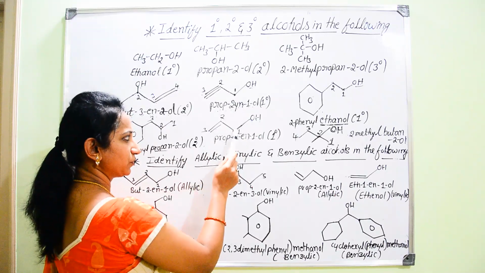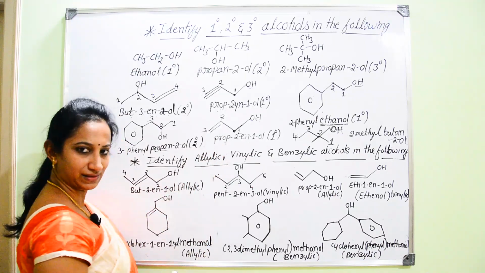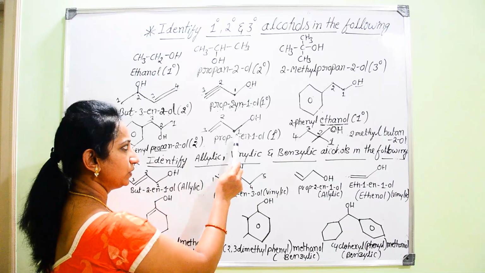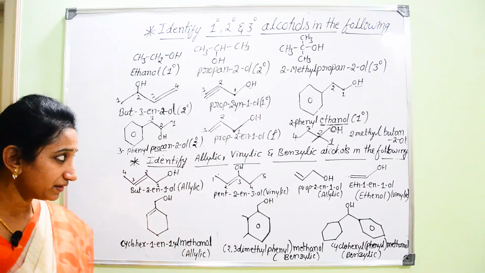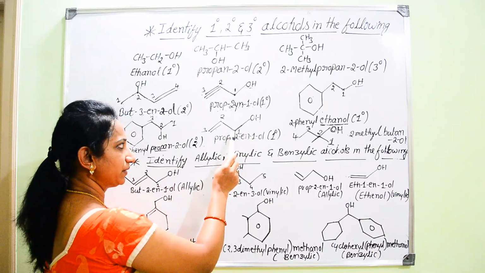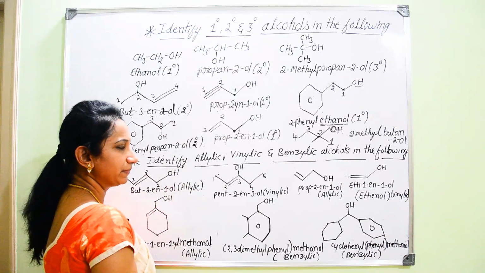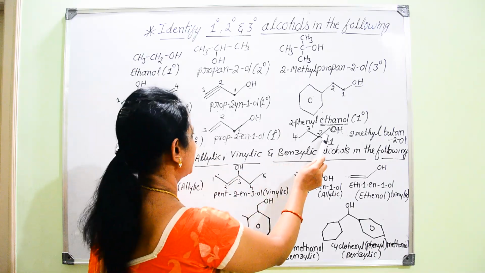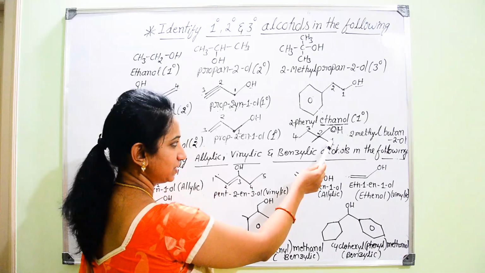Now, OH is attached to first carbon atom. Then, double bond is present between second and third carbon atom. Hence, the name is methyl prop-2-en-1-ol. It is primary alcohol because here it is attached to the carbon which is carrying only one other alkyl group. Next, if you go for the structure, here I have mentioned the numbers.